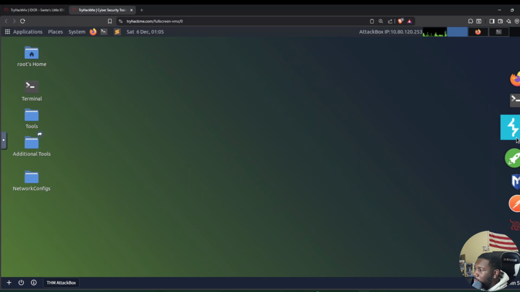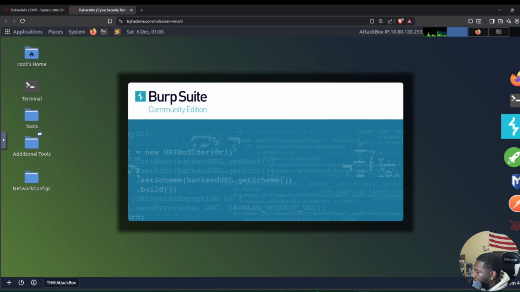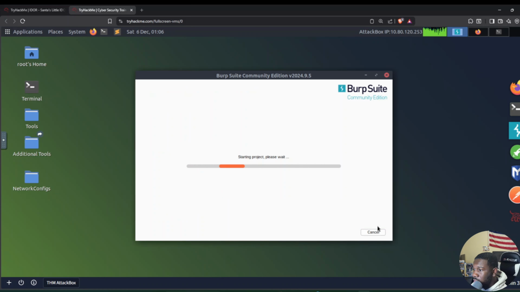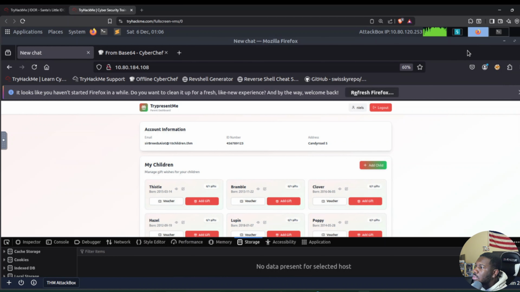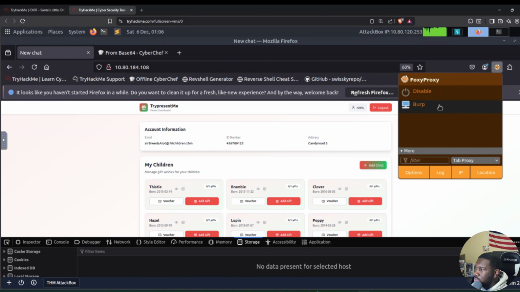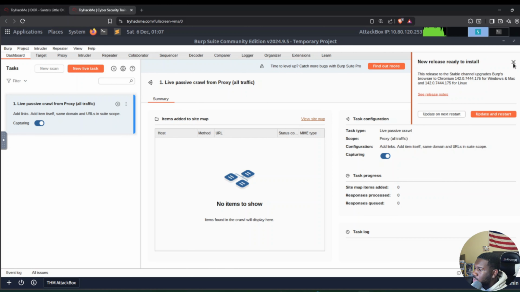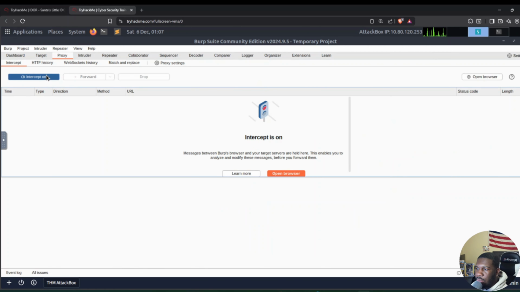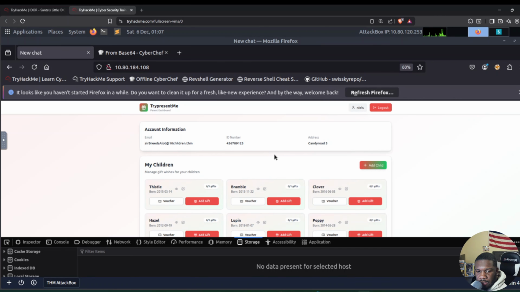Now we're going to open up BurpSuite. So once BurpSuite opens, we're going to want to click next and start Burp. And then let's go back to our Firefox browser and then turn FoxyProxy on. All right, and now BurpSuite is open. Let's close out of that, and then let's go to our proxy tab and make sure intercept is turned on. Go to Firefox.